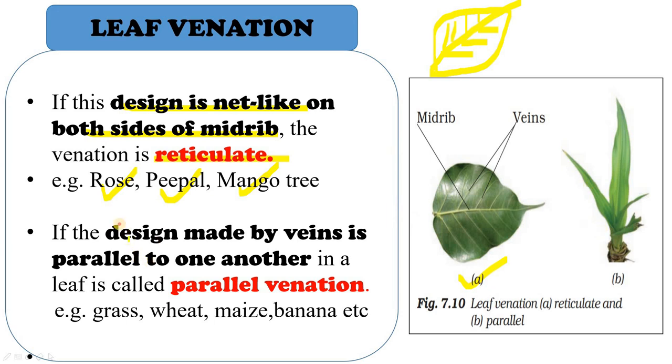And if the design made by veins is parallel to one another, it is called parallel venation. Can you see that? In this, the veins are parallel to one another, like this. So this type of venation is called parallel venation, found in grass, wheat, maize, banana, etc.